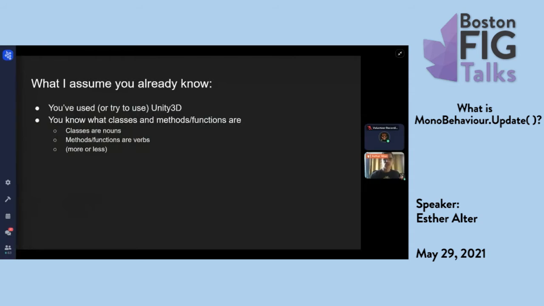For the purposes of this talk, I'm going to assume that you either kind of know how to use Unity, or you tried to use it once, got confused, and gave up. But you have a basic sense of what the interface looks like, and what a script is. At some point, you tried to make a script and attach it to a game object, whether or not you understood what you were doing. I'm also going to assume that you more or less know what classes and methods or functions are in the context of computer programming.